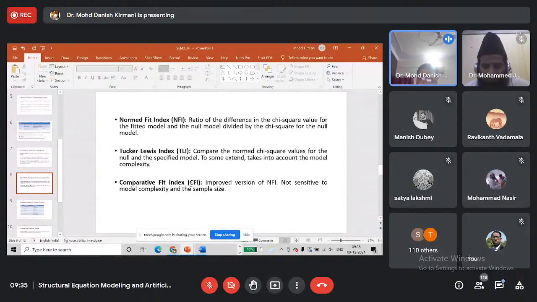Then we have CFI. It is an improved version of NFI. It is not sensitive to the model complexity or to the sample size. So the greatest advantage of CFI is that it is neither sensitive to the model complexity, nor to the sample size. And that is the reason CFI is the most commonly used indicator for model fitness.